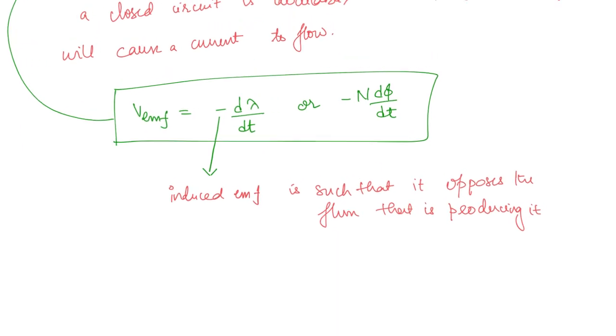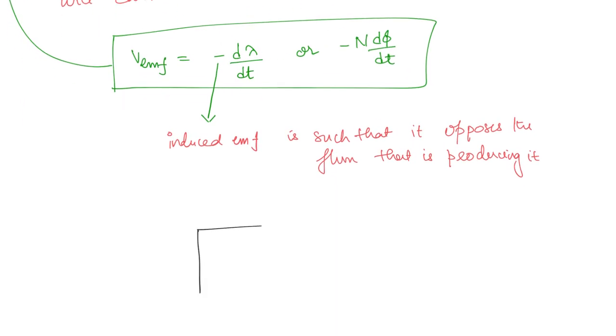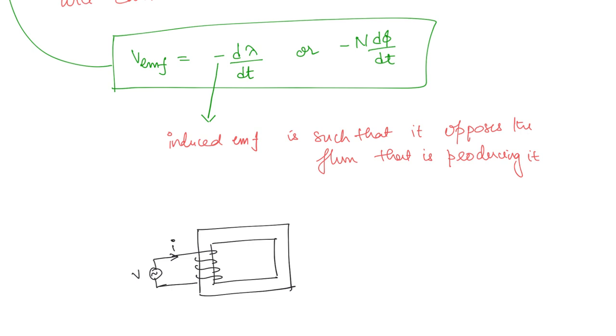This you can understand if you take the example of, say, a transformer core, and you have the primary winding here. Now we make a current flow through this using some voltage source. Now what is going to happen? Here when the current direction is like this, what is the direction of the magnetic flux that is produced? If you use the right hand rule, then you are going to get a magnetic flux which is in the clockwise sense. Now this is a time varying field, right?